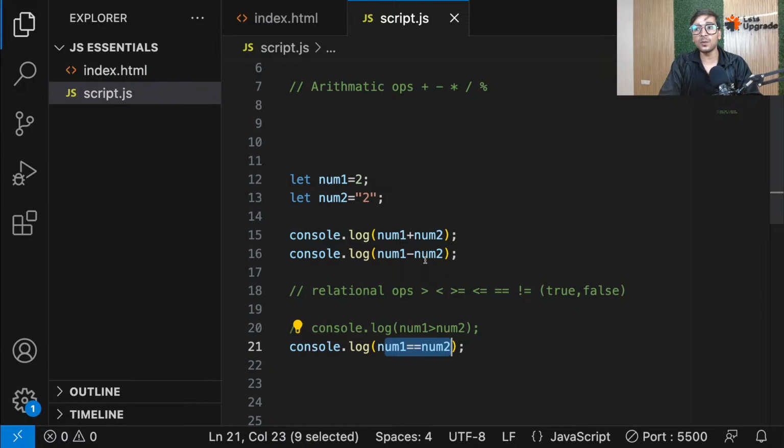Remember that. And guys, why for addition is it not doing that? Because in the addition case, you know what happens? JavaScript also uses plus for concatenation. So it never wants to hamper that. That's why for plus, it does the coercion in the opposite way. It converts the number into string.